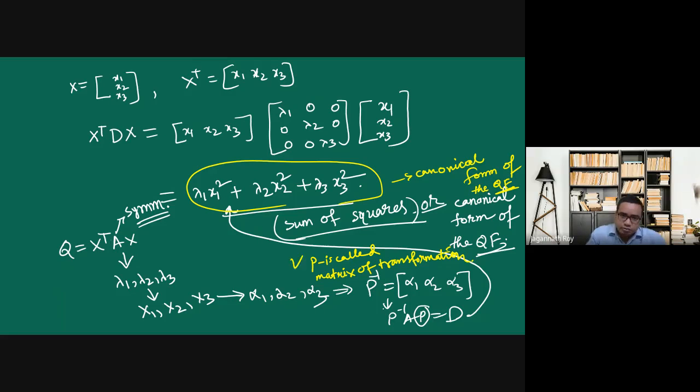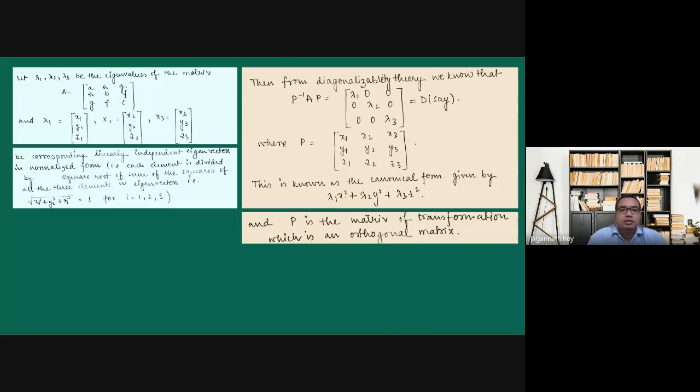And this P matrix is called the matrix of transformation, because with the help of P, we are getting from this quadratic form to this canonical form. So we'll see with an example.